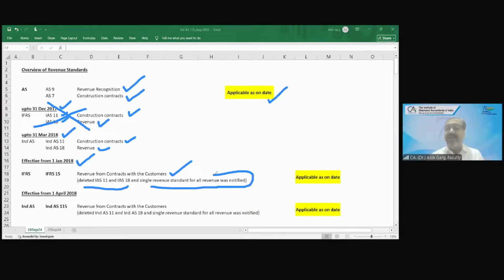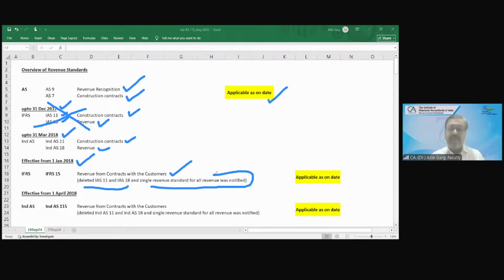The name of that standard was IFRS 15, and the title was revenue from contracts with the customers. They also elaborated the title: you are generating revenue from the customers. So who will be your customers? Whoever is receiving the goods and services supplied by you, they are your customers.